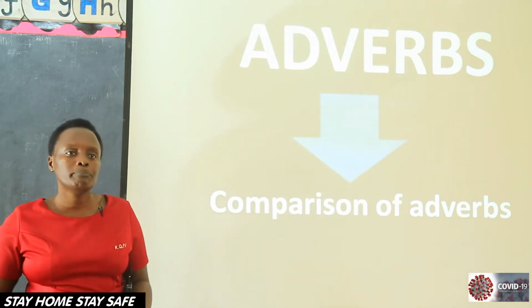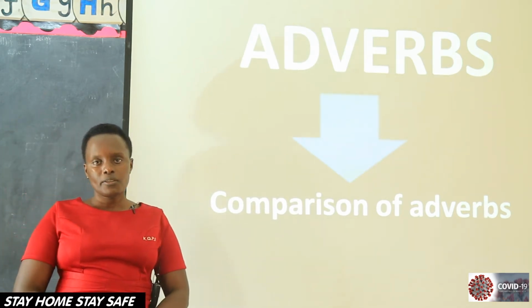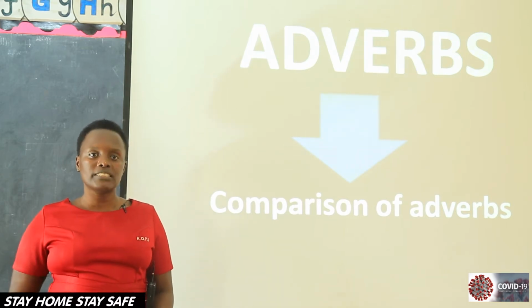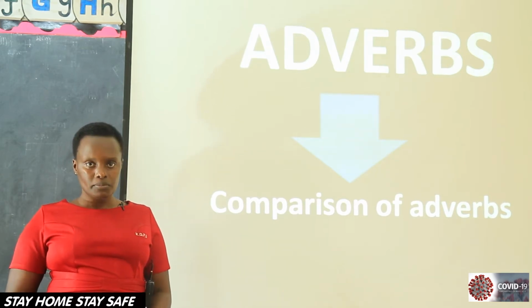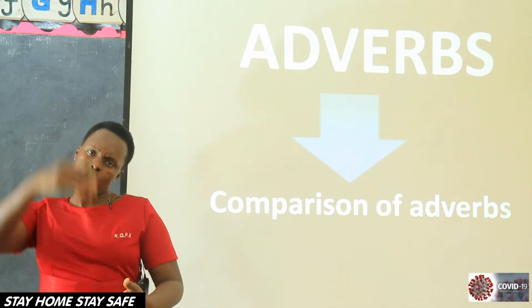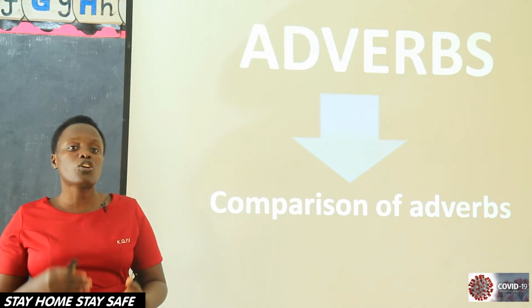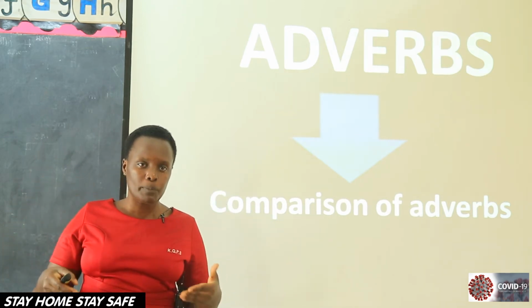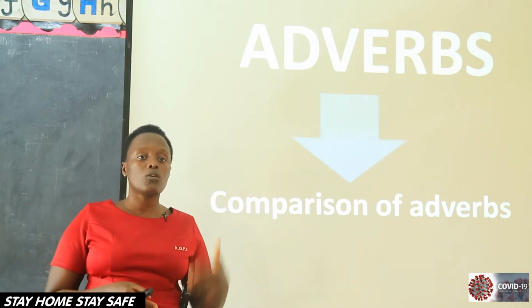I can say, can you please line up? I have talked softly. And then say, can you please line up? So you see, someone talks softly, another one talks more softly. So when I say comparison of adverbs, we are describing how actions took place, but we are comparing two actions,